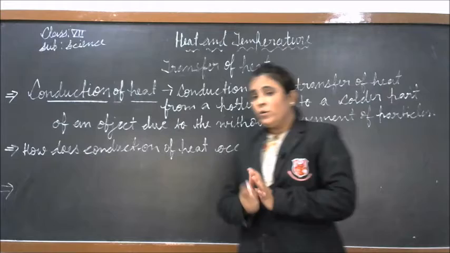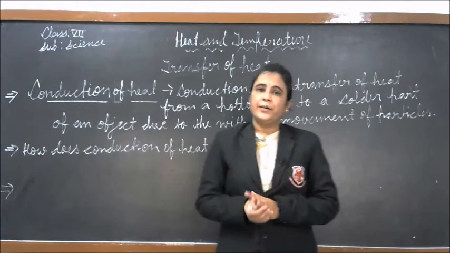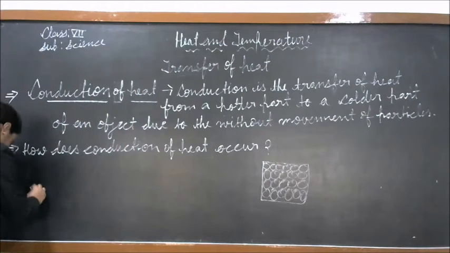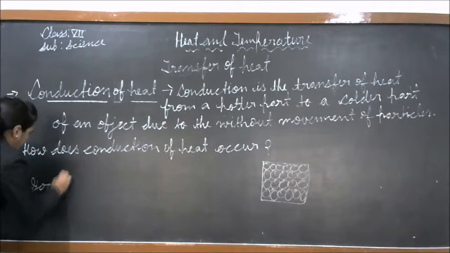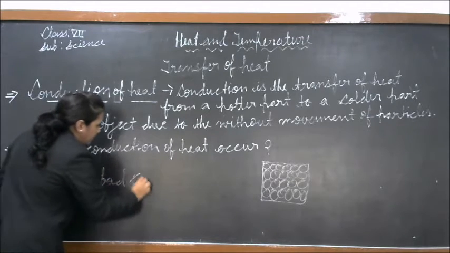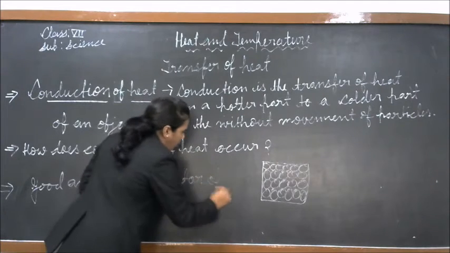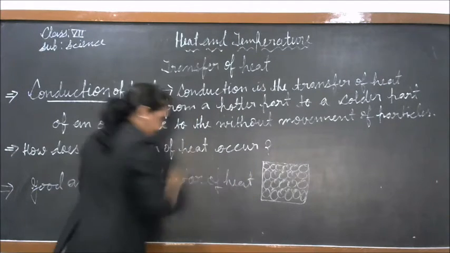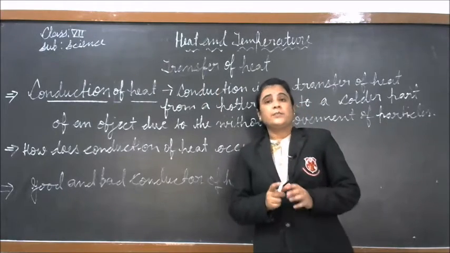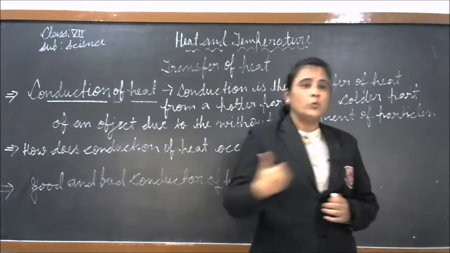Now we will study about the good and bad conductors of heat. Good conductors are the substances that allow heat to pass through them.